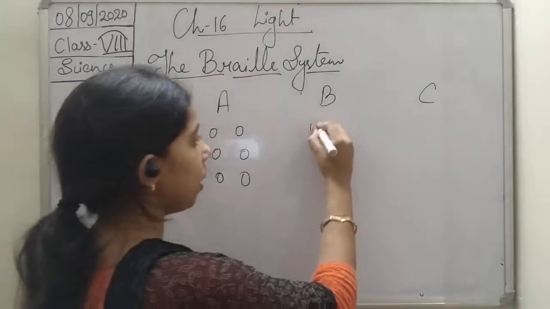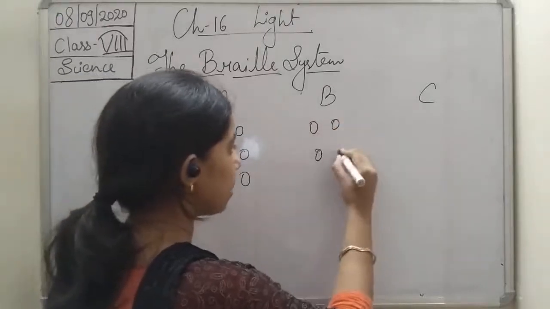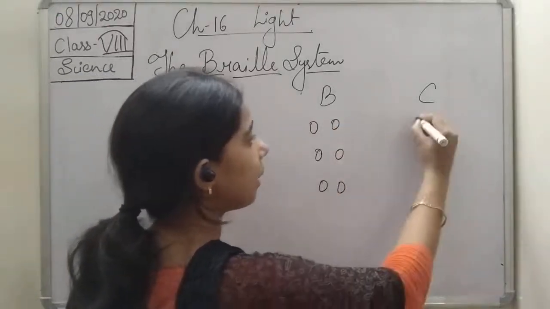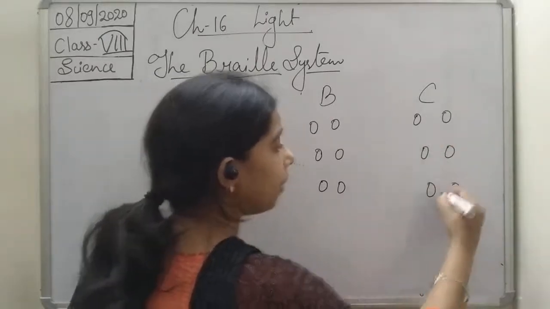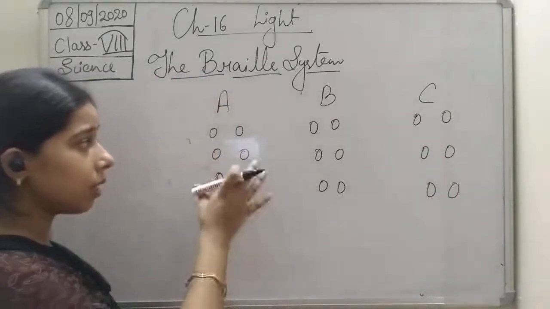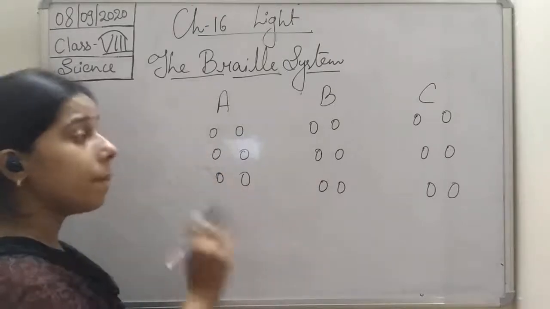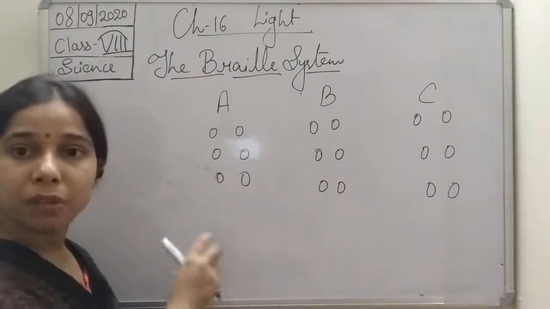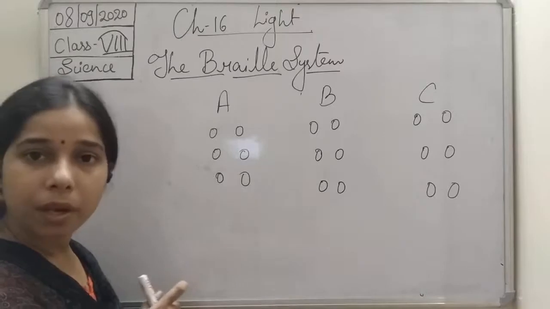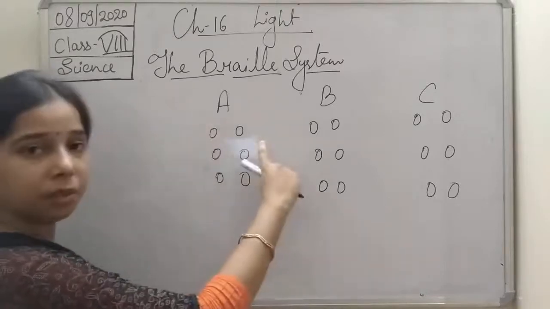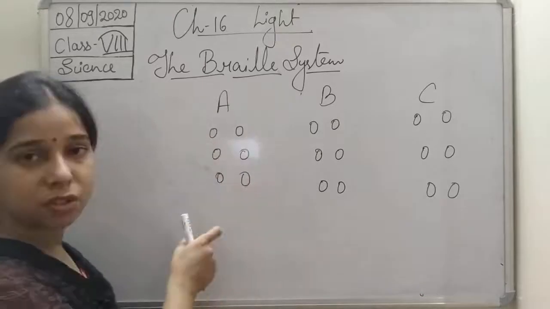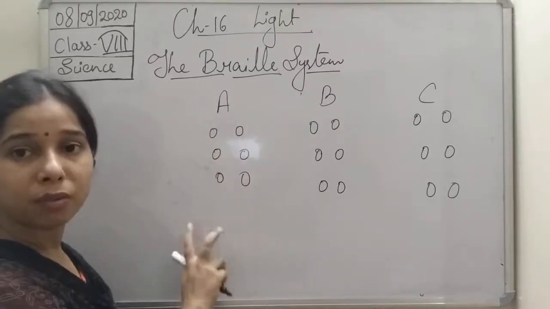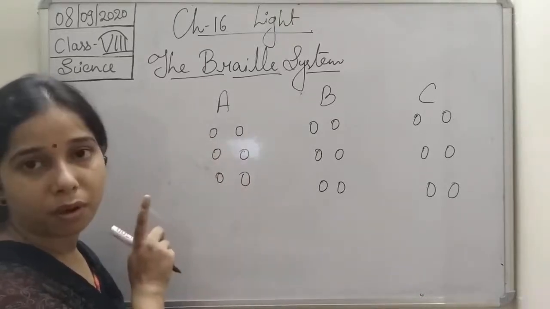The 6 dots make a rectangular shape, 2 columns with 3 dots in each column.